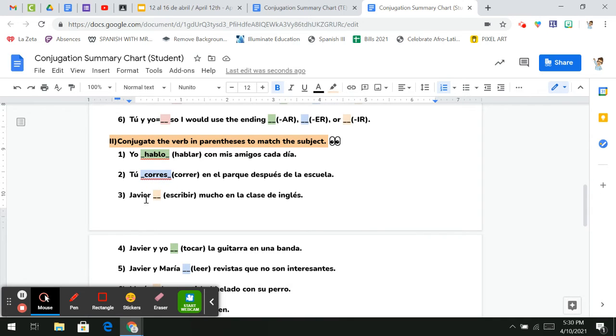All right, so this next one, we have Javier and we have an IR verb, escribir. So remember, our first step is to take off the IR. So I'm left with escrib, okay? And now I need to go to my summary chart to find my IR ending for my subject. So my subject is Javier. So instead of saying Javier, I could say he, which is él in Spanish.